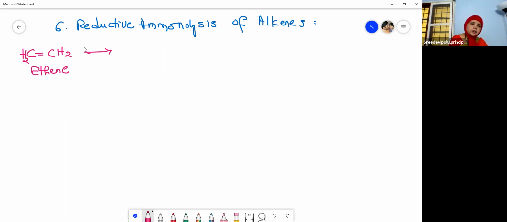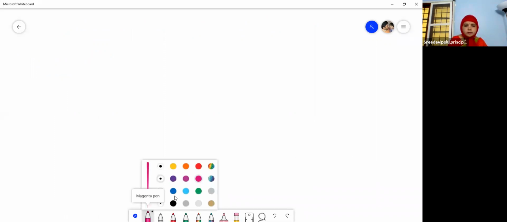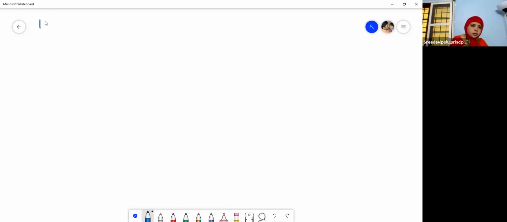Here the first step is treating with ozone. Let us go for the ozonolysis first, and then we will see the remaining part. I think you have already learnt this in your first year.